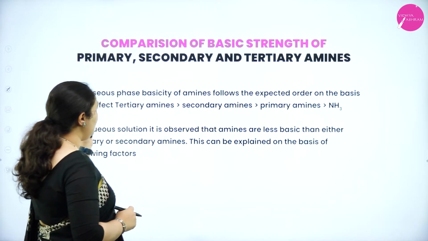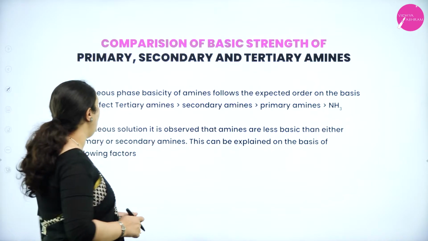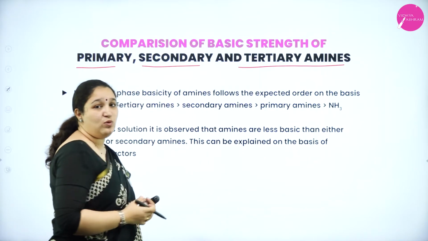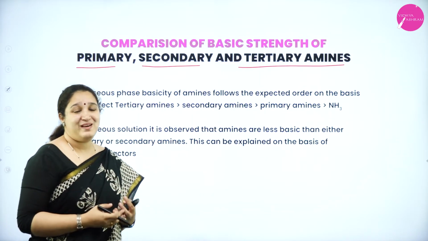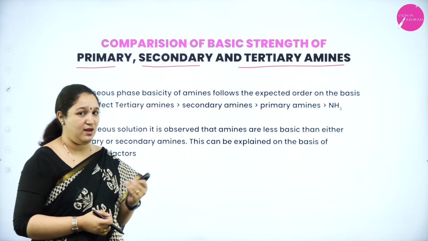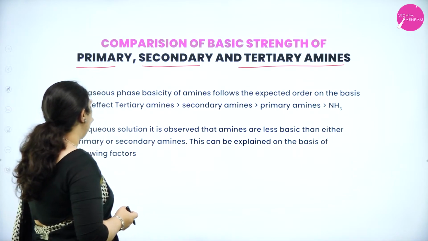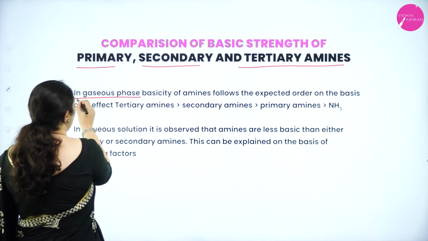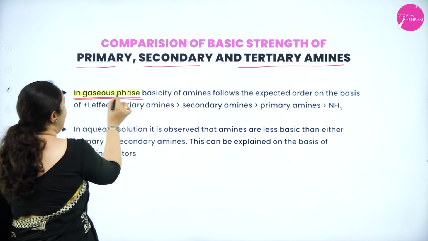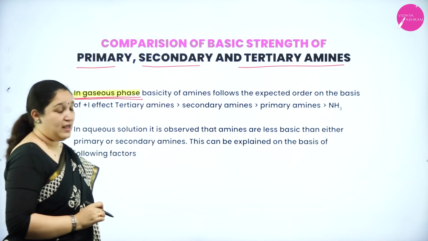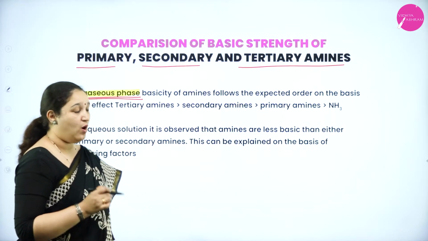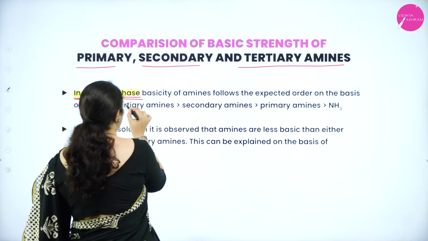Next is the comparison of basic strength of primary, secondary and tertiary amines. Now we are going to compare the basic strength of all the three types of amines, primary, secondary and tertiary. So we'll see in the gaseous phase, this is very, very important. In the gaseous phase, the basicity of amines follows the expected order on the basis of the plus I effect.